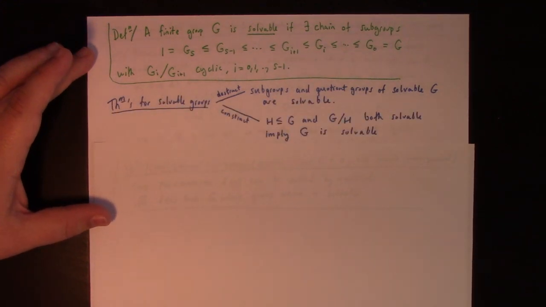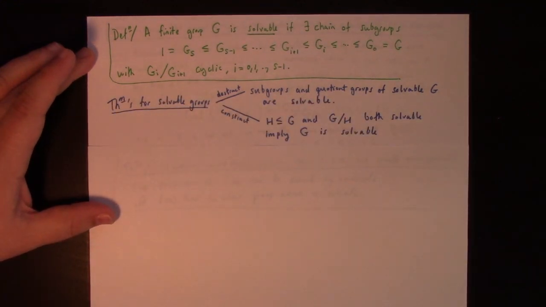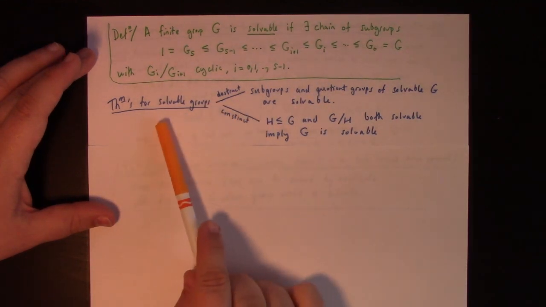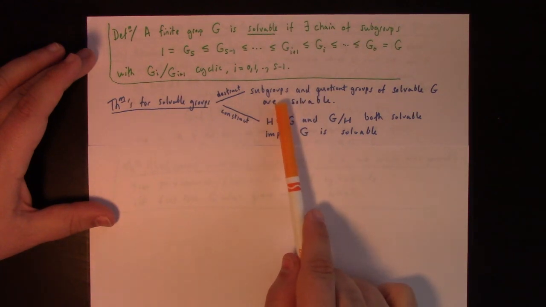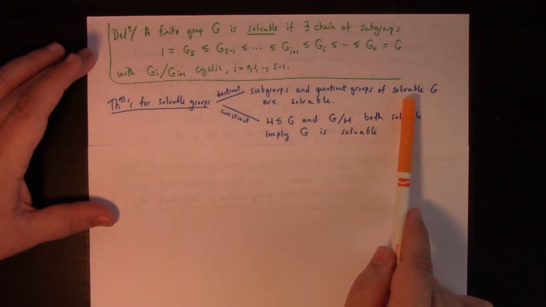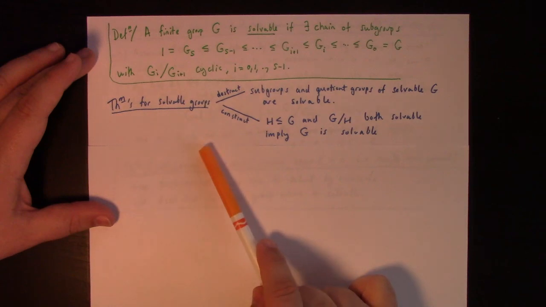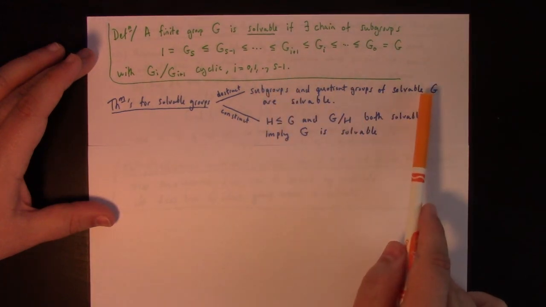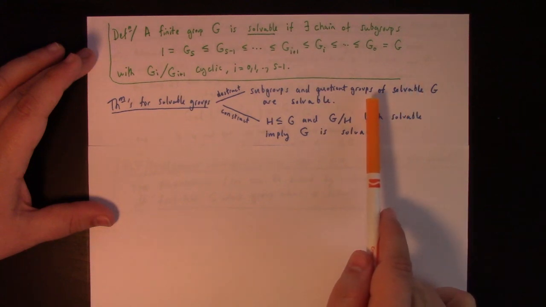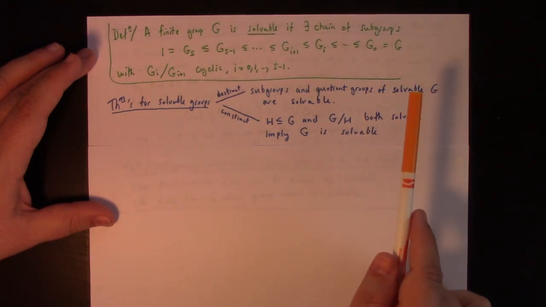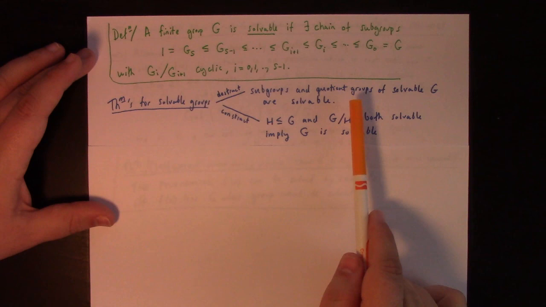Now there's theorems you can prove for solvable groups, and these to me feel like excellent test questions for you guys. Just saying. So theorems for solvable groups. The subgroup and the quotient groups of solvable groups are solvable. So we had some homework problems like that in 421, right, where we took a group with a particular property and then proved that subgroups and quotient groups of that group had that particular property.